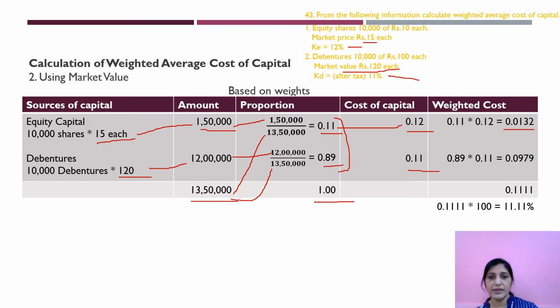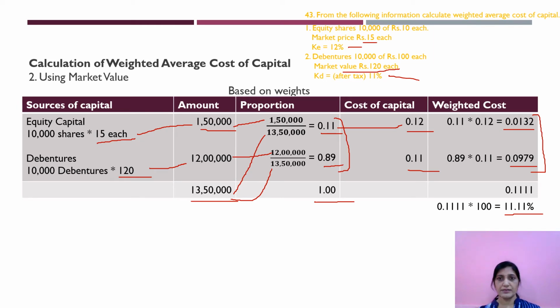Similarly, you do for debentures also. 0.89 into 0.11, you will get 0.0979. As far as possible, try to take 4 digits after the point. If you add these two, you will get 0.1111. Now when you multiply this by 100, 11.11 is your WACC.